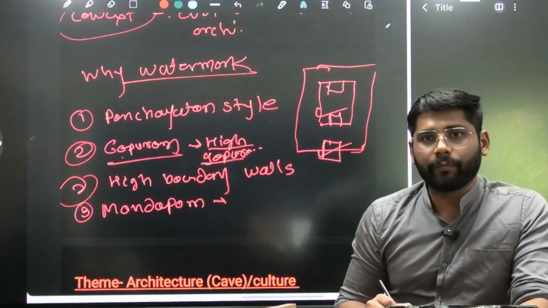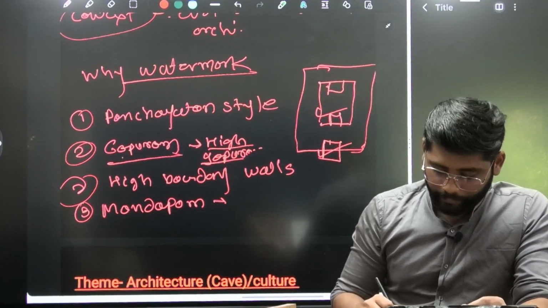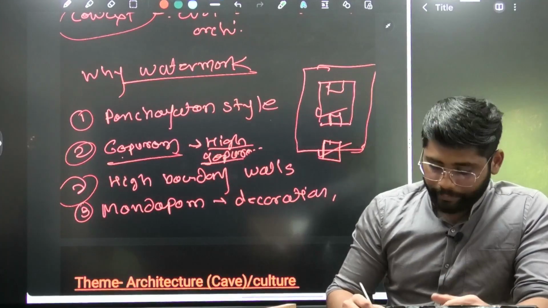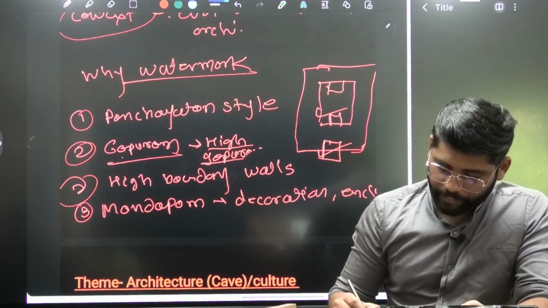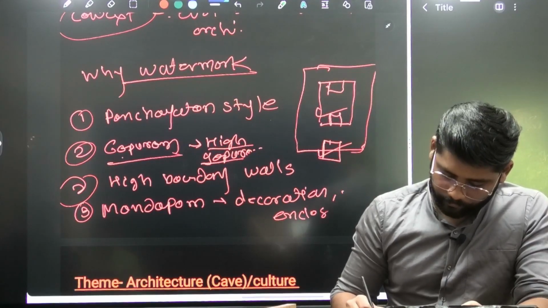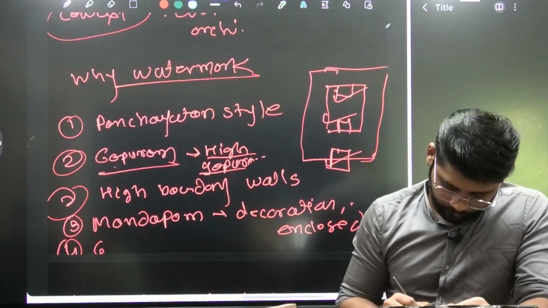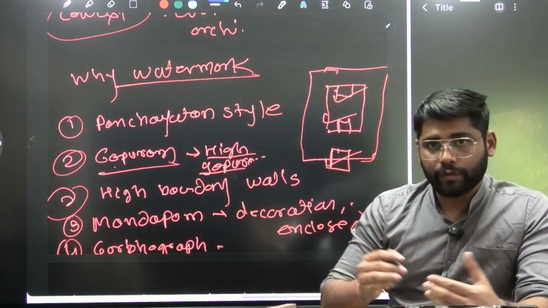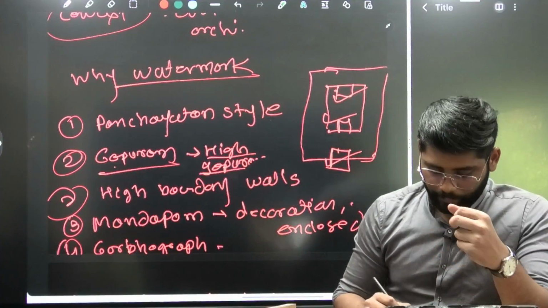Here in the Mandapam you can write about the major characteristics, like decoration, and that it was enclosed. This kind of general aspect we can mention for the Mandapam. Then the next aspect is the Garbhagriha. It was also within, surrounded by the Mandapam, so that aspect we can mention here.